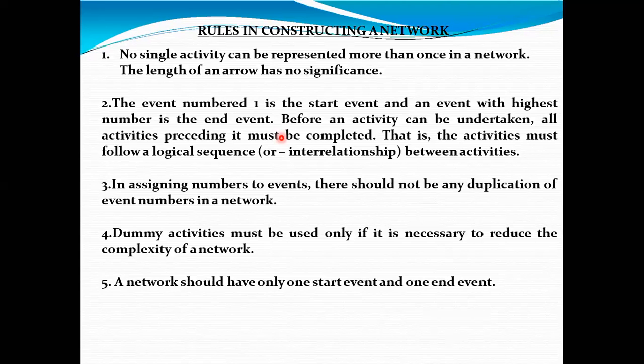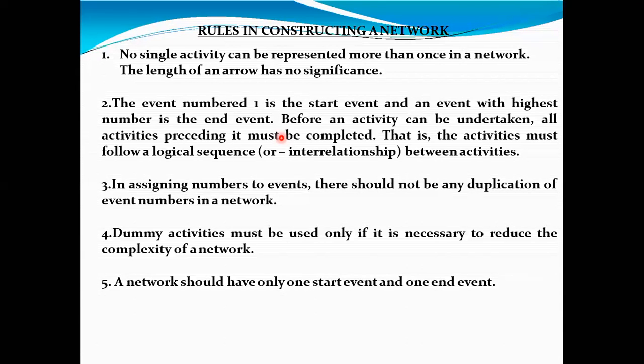Then length of arrow doesn't have any impact on activity. The length of arrow doesn't have any significance. It doesn't show number of days, etc. That means a small arrow indicates 5 days, a large arrow indicates 10 days. It is not there. According to the space available with us for drawing that network, we can vary the length of arrows. So length of arrow doesn't have any significance. So this is the one.